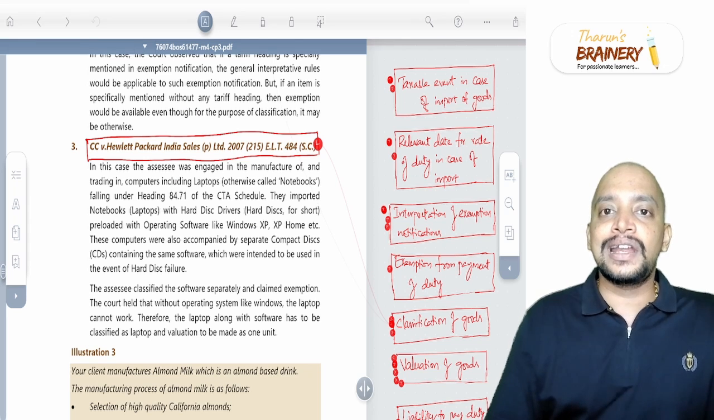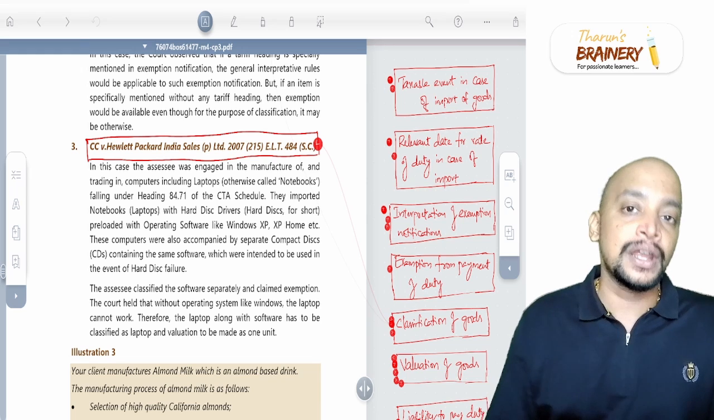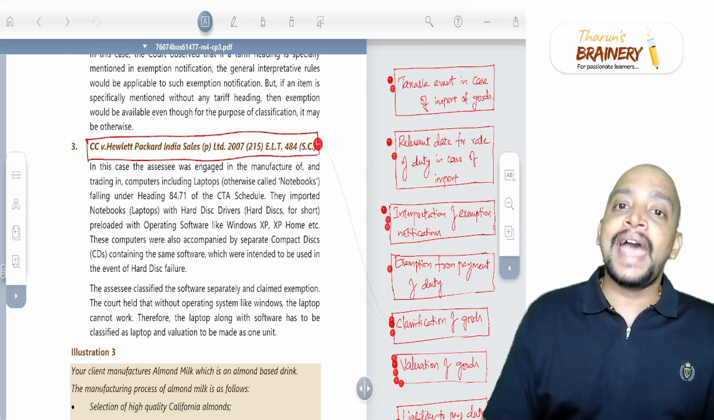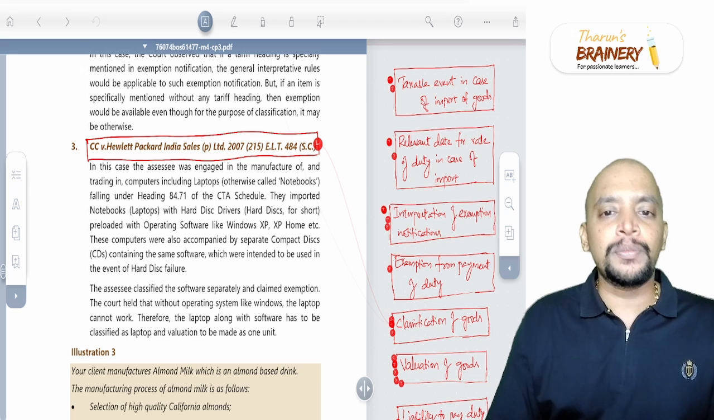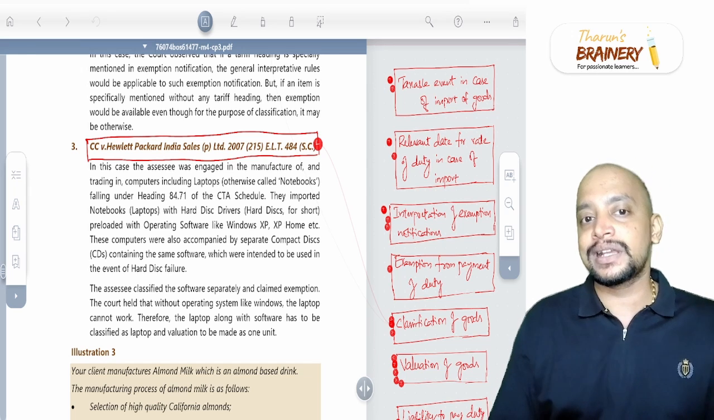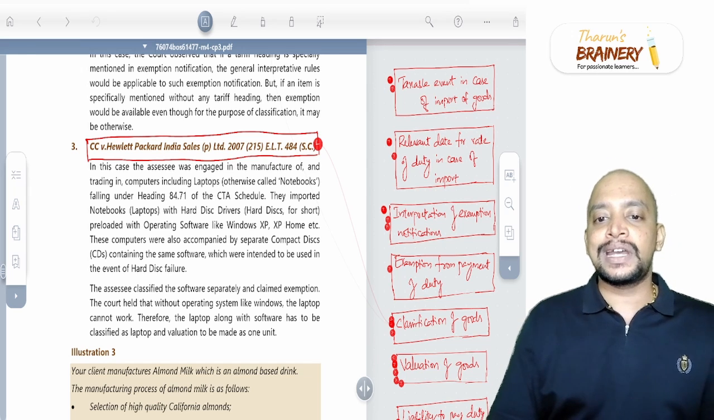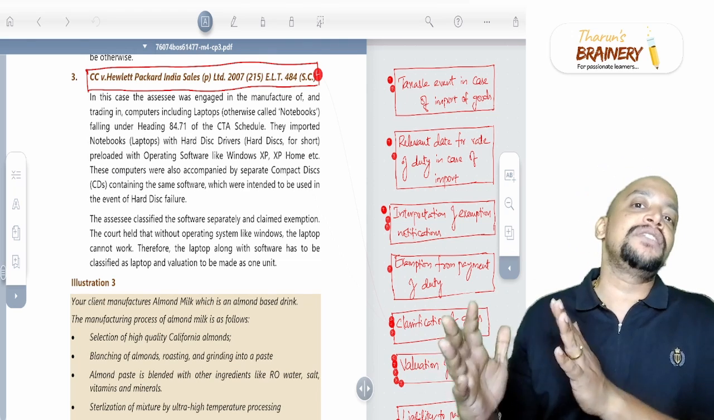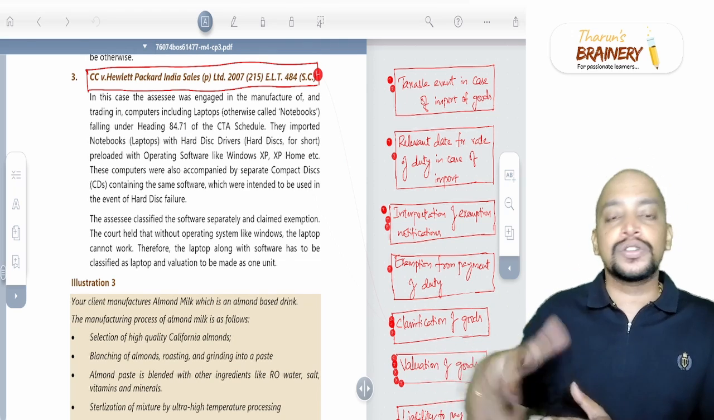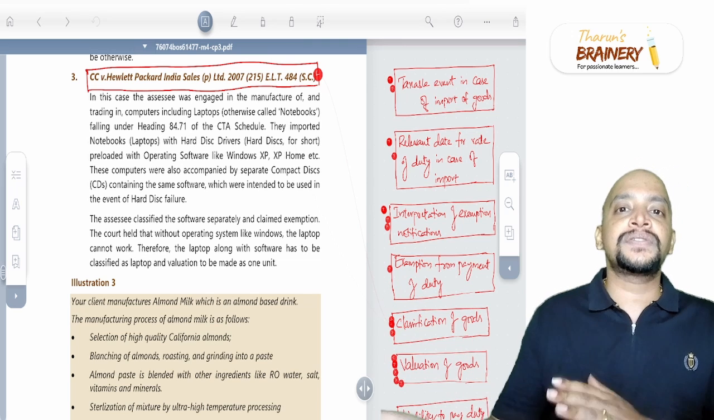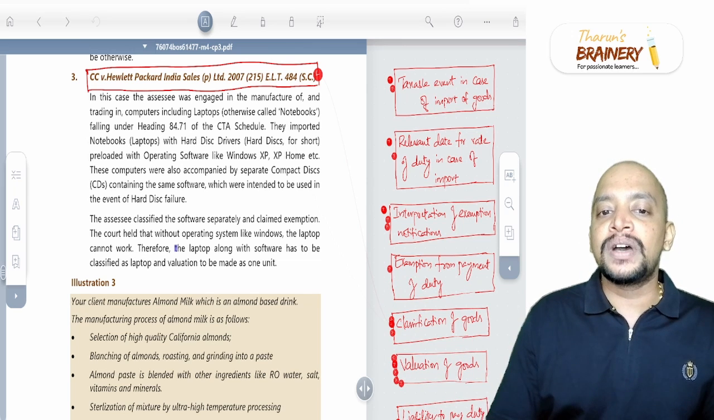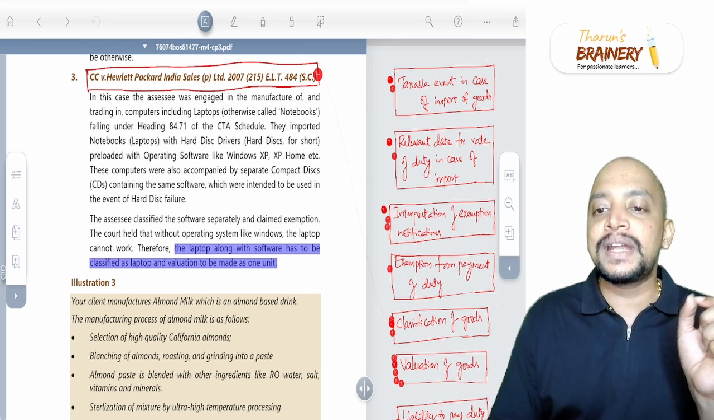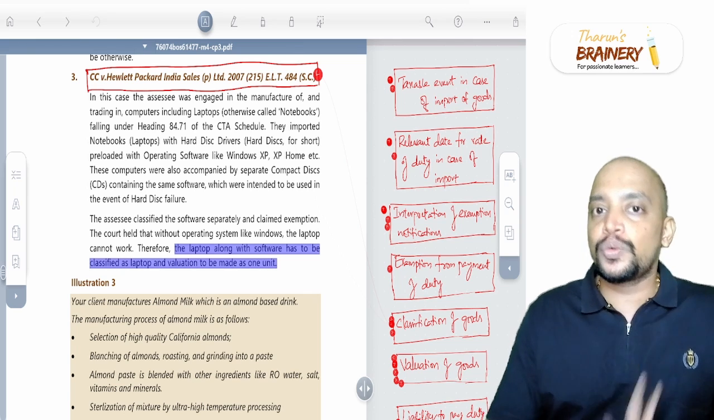Actually, this case is related to import of operating software along with the laptops. The question is whether the operating software should be added to the cost of the laptop, or whether, for software, a separate exemption should be claimed. What they're telling is that a laptop will not work without the software. Even though separately, when you are importing software, we have an exemption, because software will be coming under services, laptop along with software has to be classified as a laptop and the valuation made as one unit, because a laptop will not work without the software.